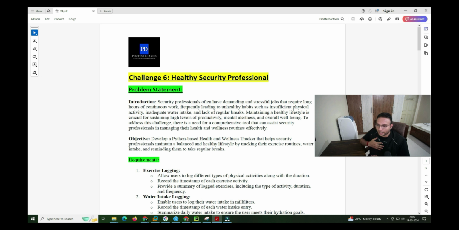As a security professional, I know it's very tough to manage all the things at the same time. Making content, shooting it, along with working for my office, working on my stuff, working on my research work, it's very difficult for me. Along with that, I have to maintain my water level and take water intake appropriately. If I talk about exercises, everything has to be tracked on time, even taking breaks appropriately, it's very difficult.